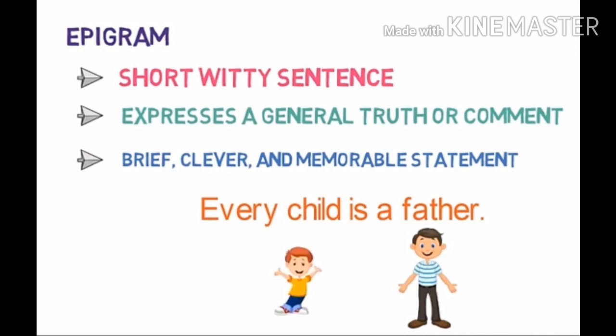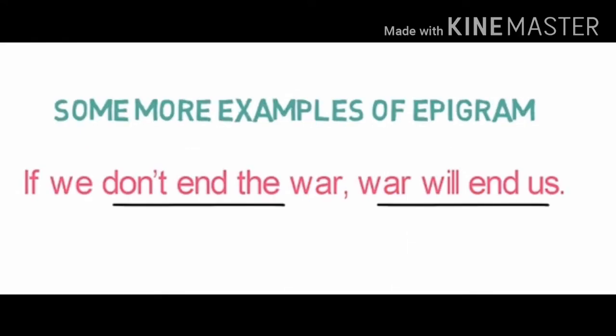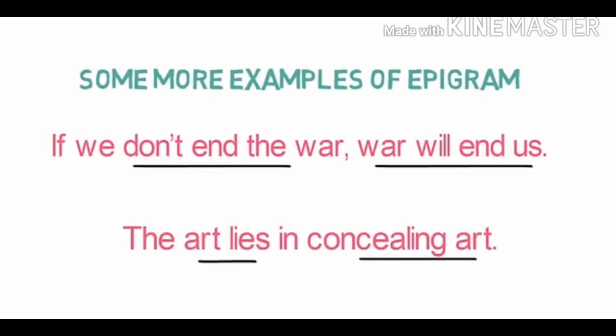Let's look at some more examples of it. If we don't end the war, war will end us. This statement is memorable. If we don't end the war, war will end us. It is the truth. Let's look at one more example. The art lies in concealing art.